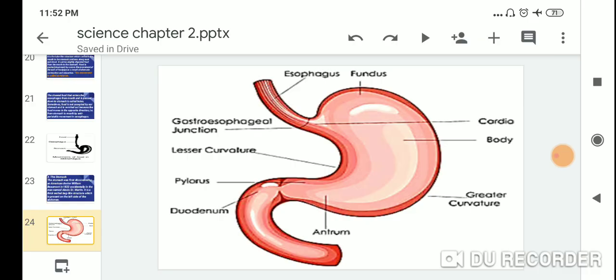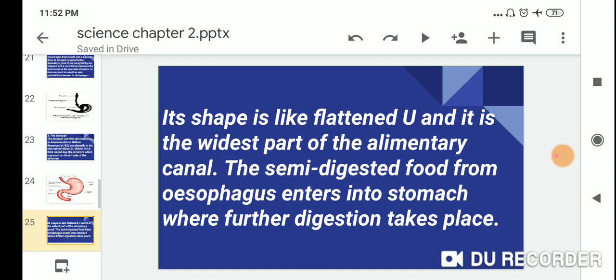The parts are the esophagus, cardiac region, body, fundus, antrum, pylorus, and the lesser and greater curvature. Look at this picture very carefully. This is a picture of the stomach. Its shape is like a J or U, and it is the widest part of the alimentary canal.